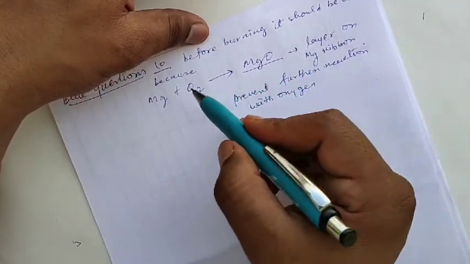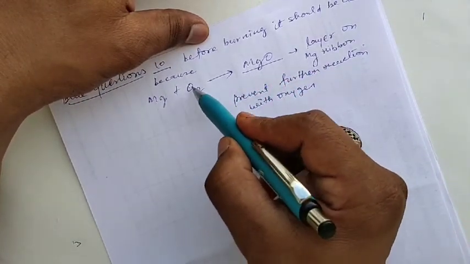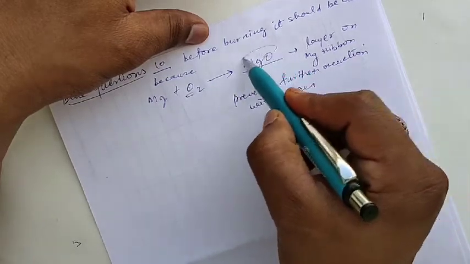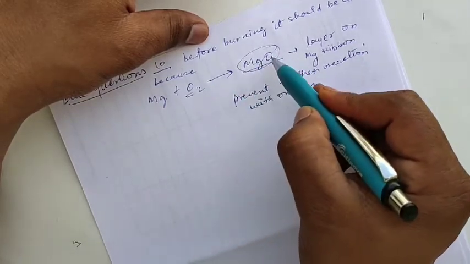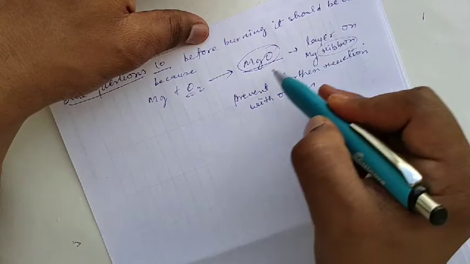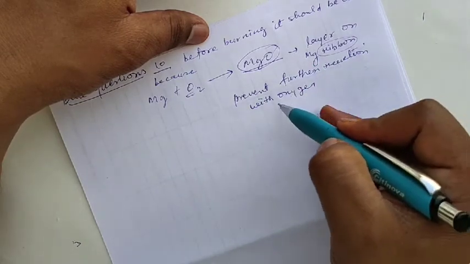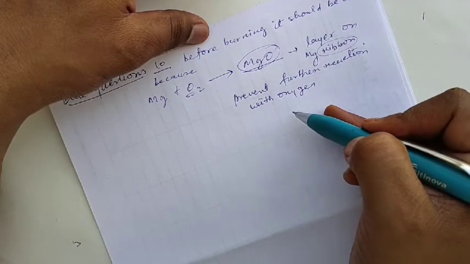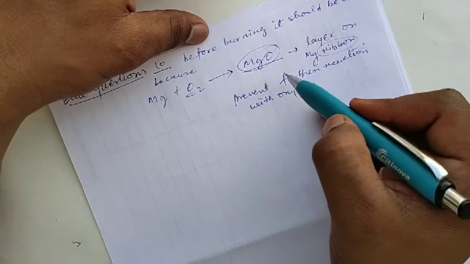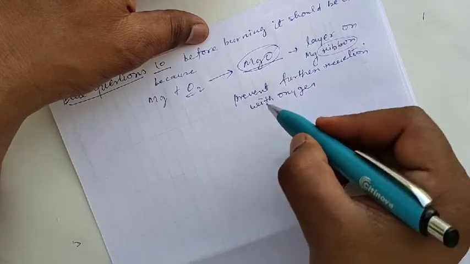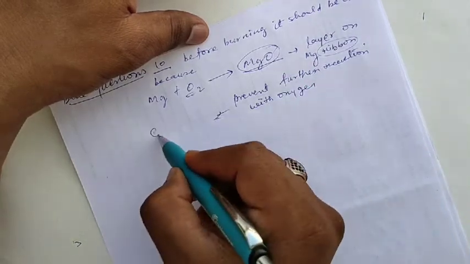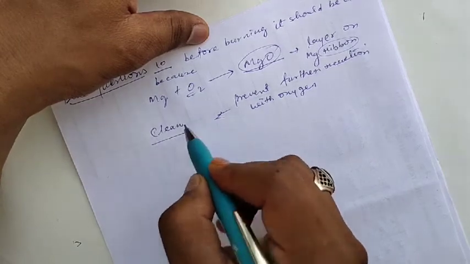Right, what is happening? The magnesium, when exposed to air, reacts with oxygen, forming magnesium oxide. That magnesium oxide forms a layer on the ribbon which prevents further reaction with the oxygen. That is why before burning of magnesium ribbon, it should be cleaned. Clear?